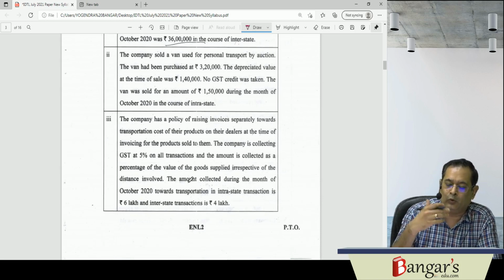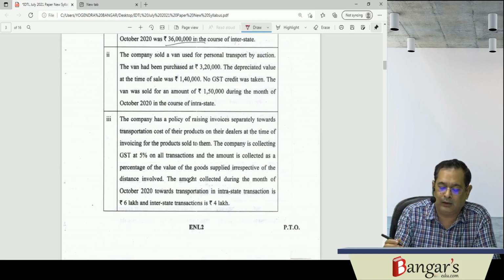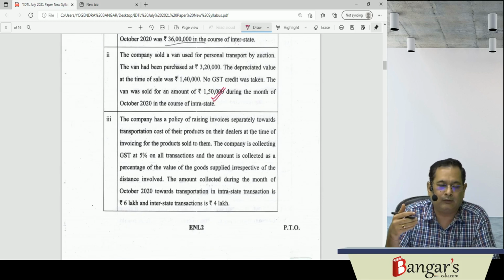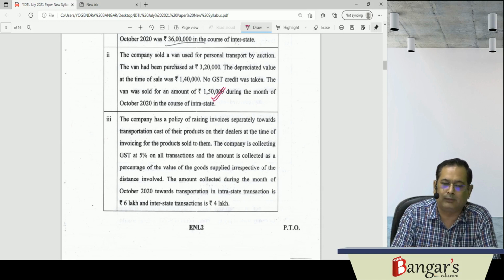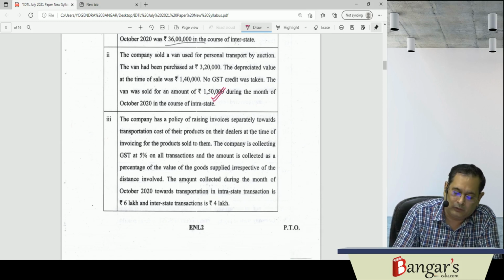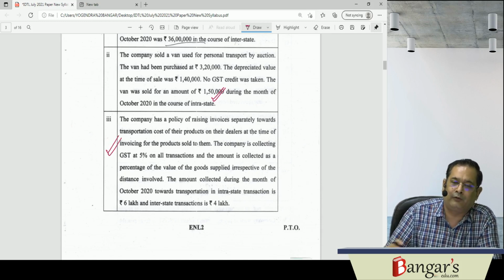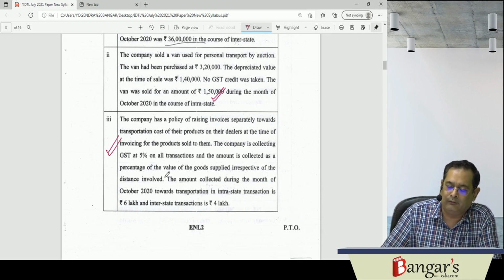Then relating to a van, the same has been sold at rupees 1,50,000. If any supply is made in the course or furtherance of the business, then GST liability arises on the same. Then relating to the transportation cost, this type of adjustment has already been given in one of the questions.